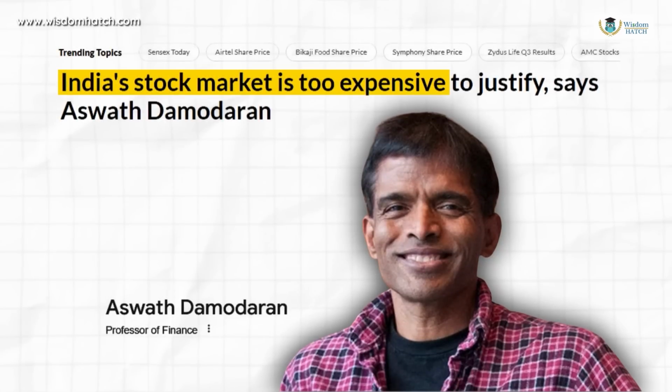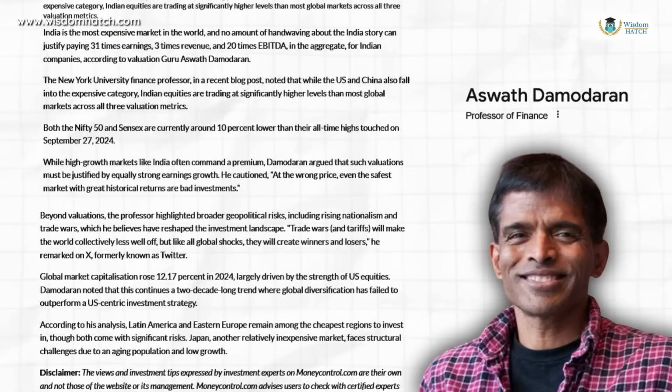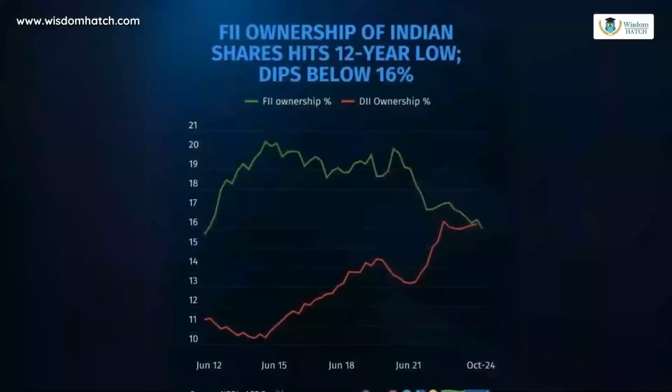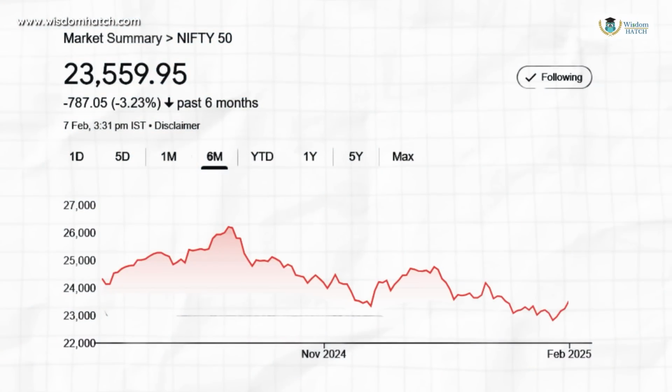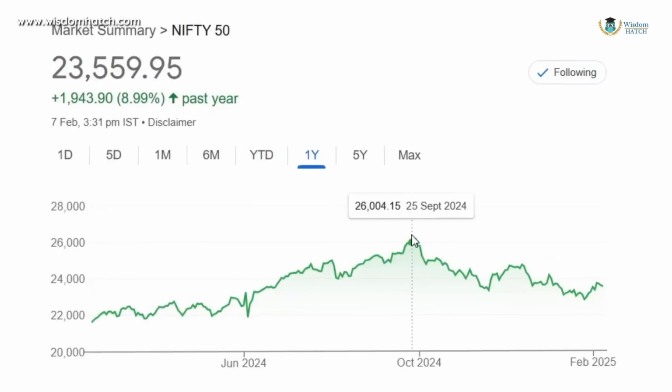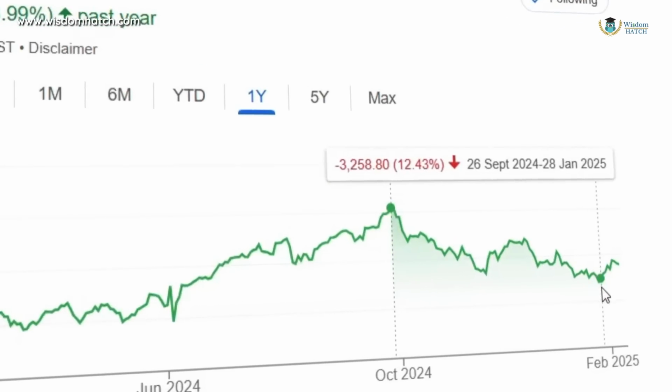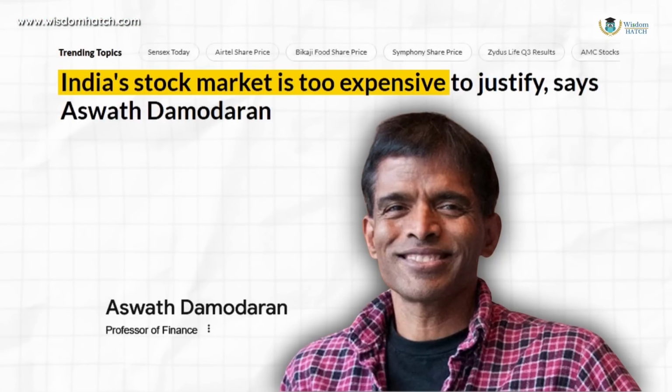So Professor Damodaran has come out with an article saying that the India market is the most expensive. Now this is creating a lot of panic, right? And why? Because FIIs are withdrawing money. The Indian market hasn't done well over the last 1.5 years. This is creating a lot of problem because if we check from the top, the market has corrected by like 11-12%. So why is he saying that the Indian market is overvalued or expensive?